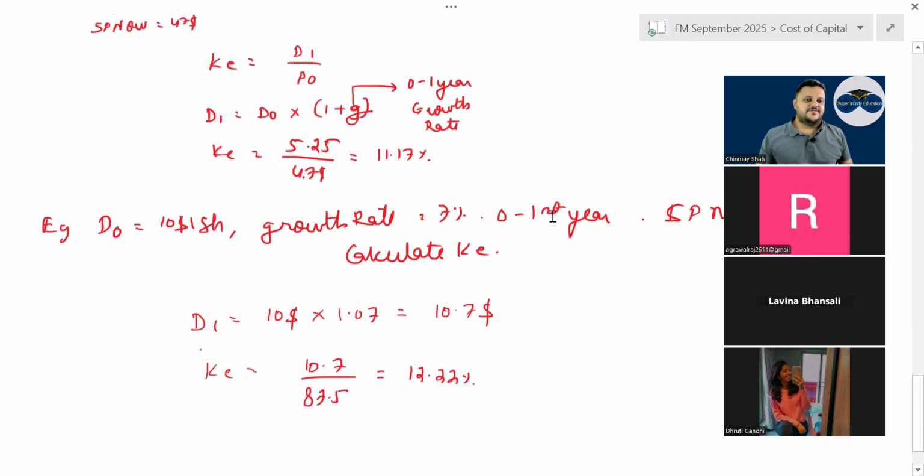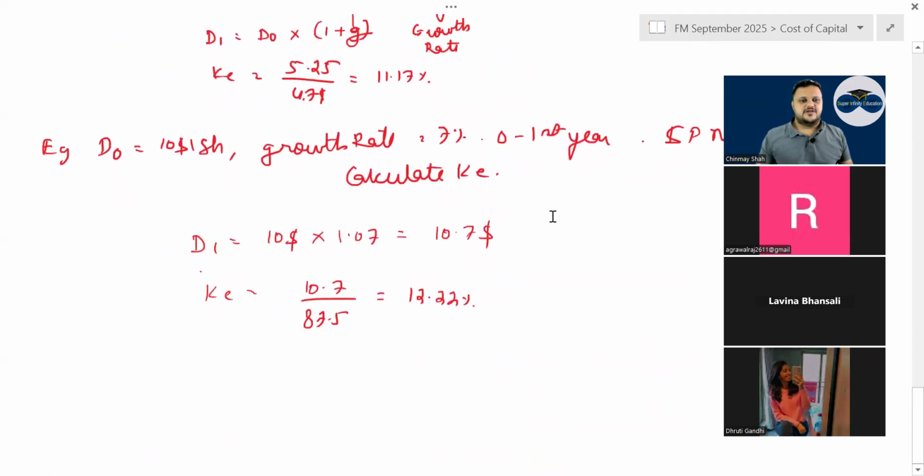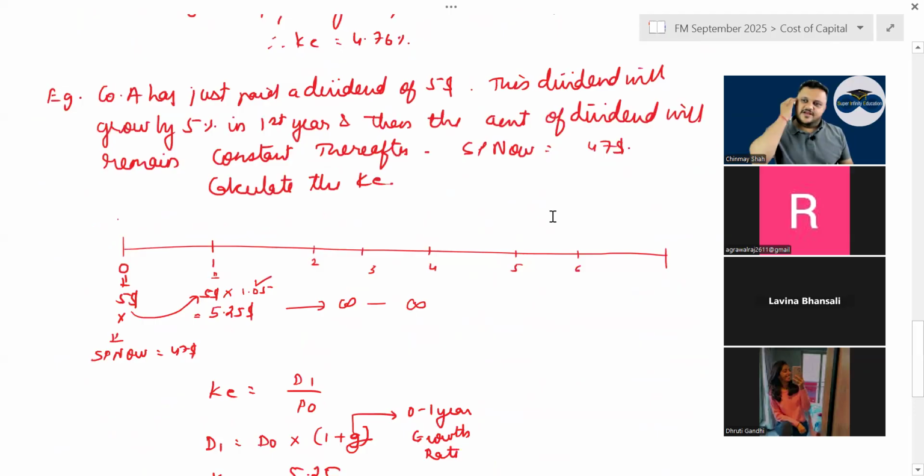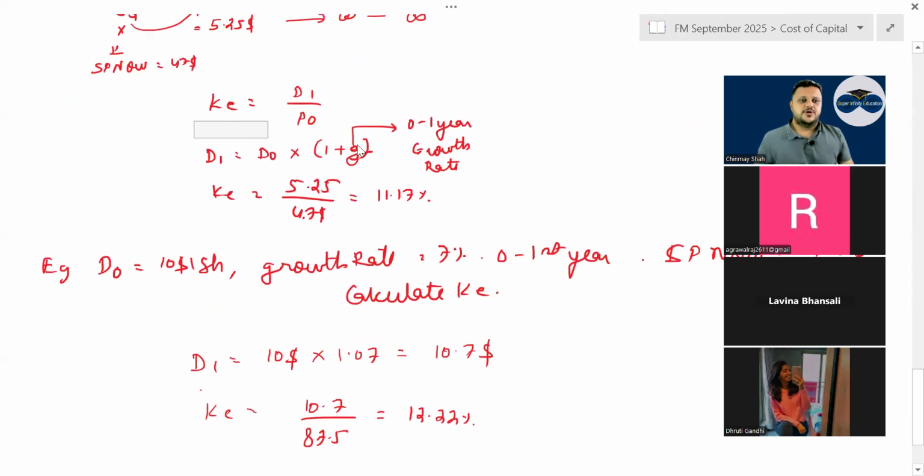Then when you look at what? KE with growth, correct? Now see here, there are 2-3 types of questions that have come up. D0 is given and D1 is given. You should always take D1. From D0 to D1, there can be growth that can happen, correct? Growth लग जाएगी D0. So D1 का formula है D0 into 1 plus G. 0 to first year, correct?